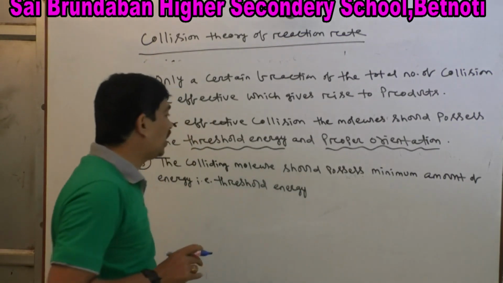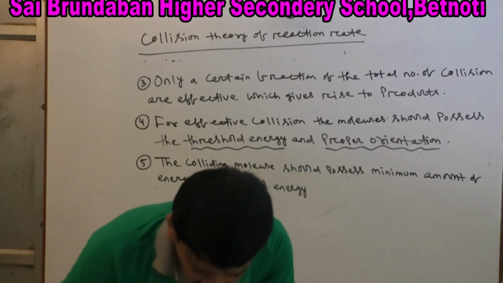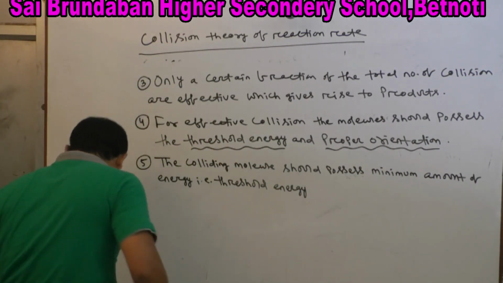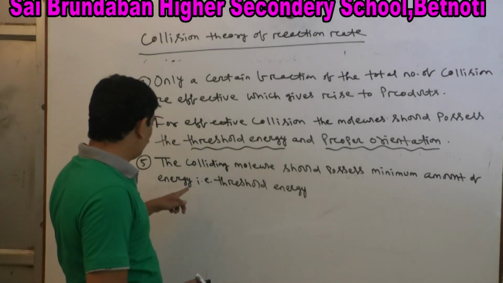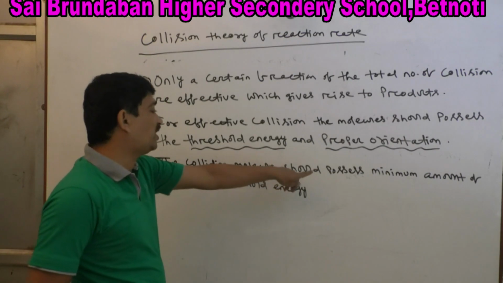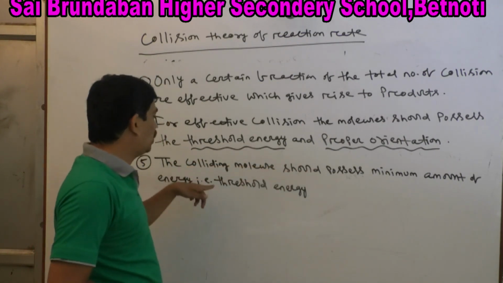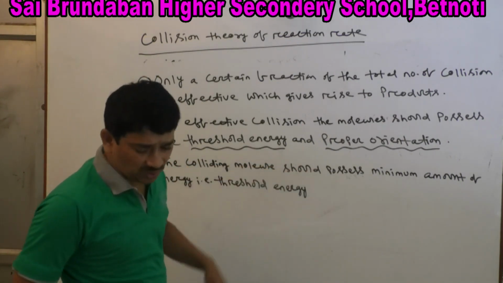The colliding molecule should possess the minimum amount of energy called threshold energy.